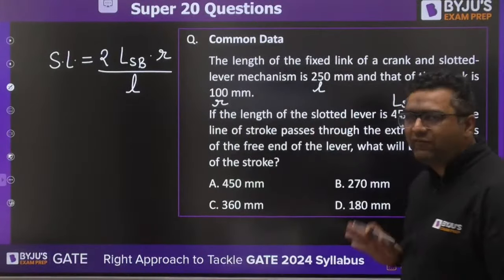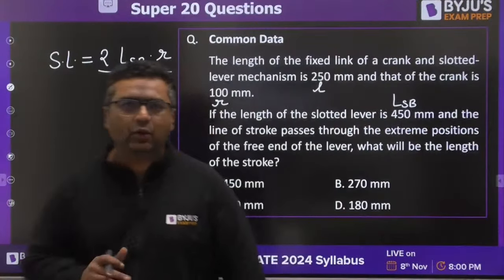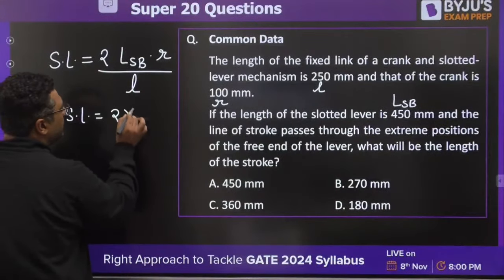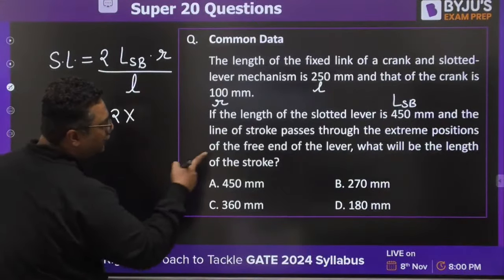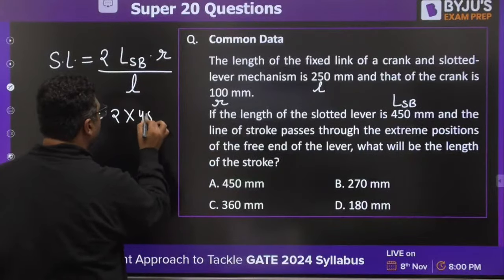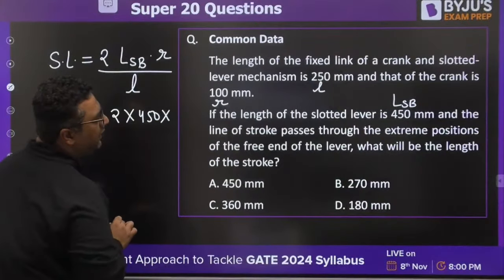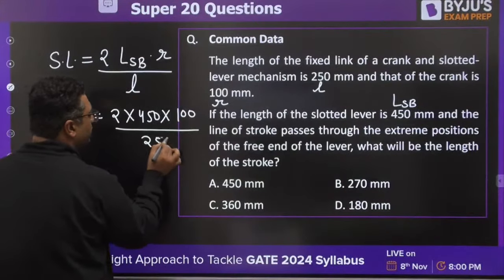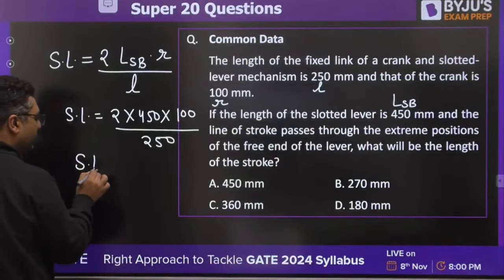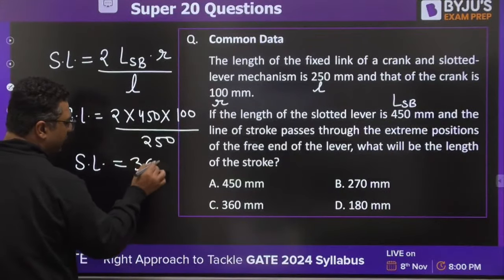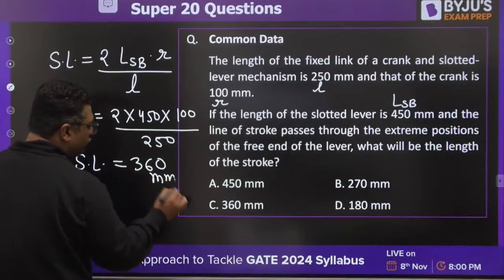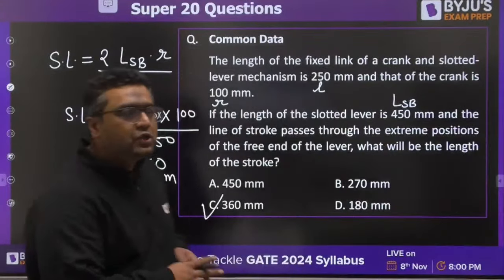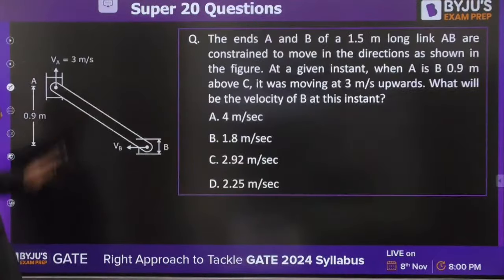So when you are going to put the values, you would be getting the stroke length. So what would be the stroke length? You would be having 2 times length of slotted bar. Length of slotted bar is 450. And when we are saying the crank radius is 100 and length of connecting rod is 250, when you solve it, you would be getting the stroke length to be 360 mm. So guys, C is going to be the right answer for that. There is no problem in that. Okay, very good. So you guys have done it correctly. Moving to the next question.